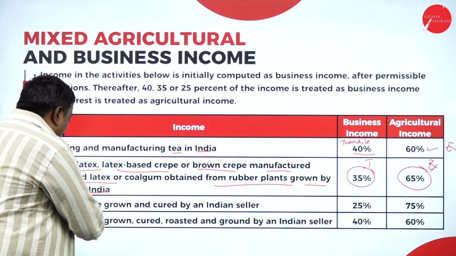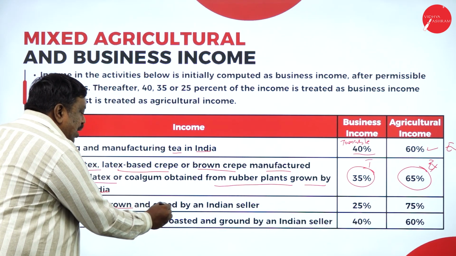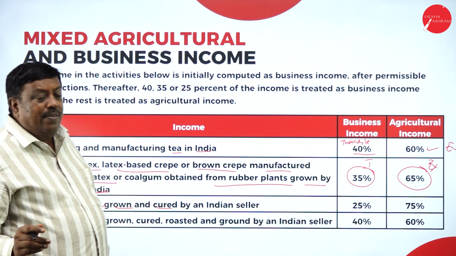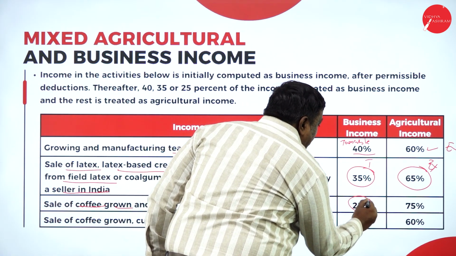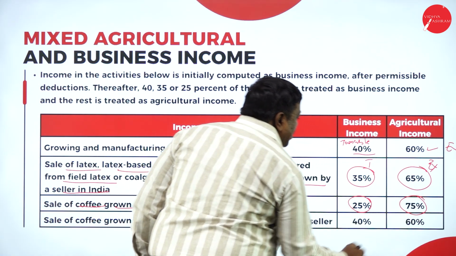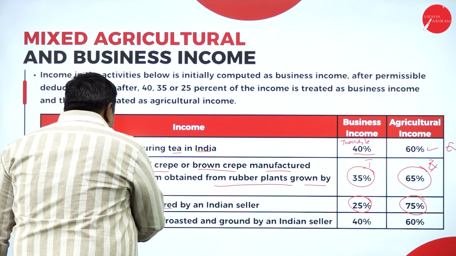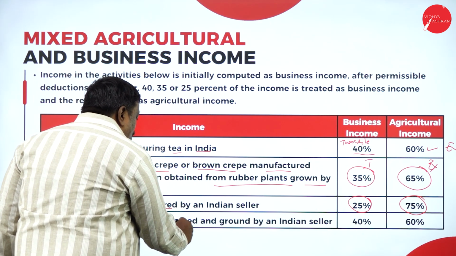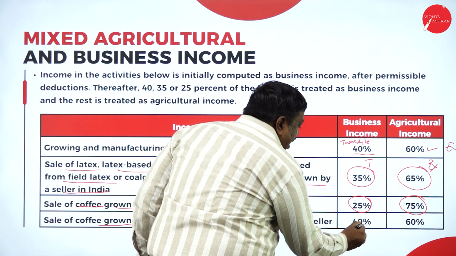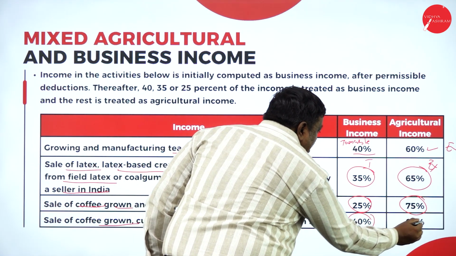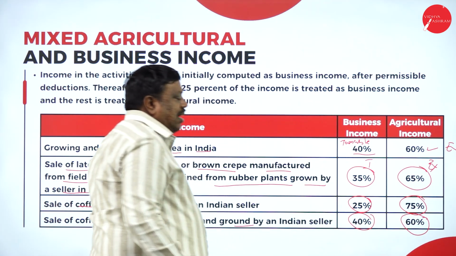Any sale of coffee grown and cured, where I just cure it and sell it, in that case 25% is business income and 75% is agricultural income. If the same coffee seeds are grown, cured, roasted and ground by an Indian seller, then 40% is business income and 60% is agricultural income.